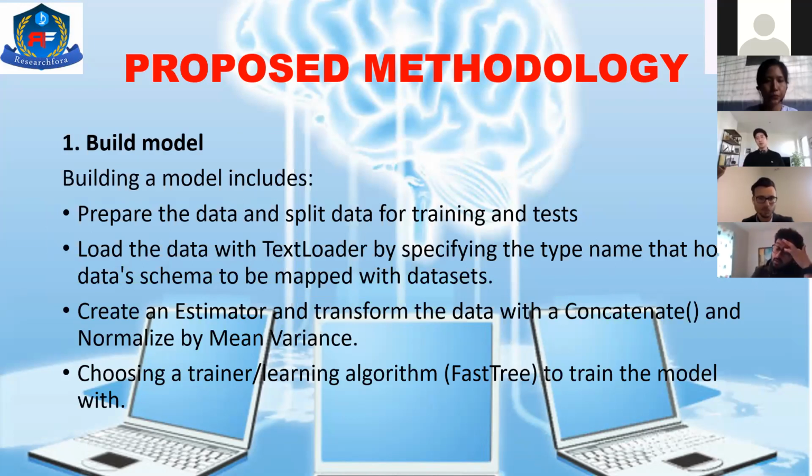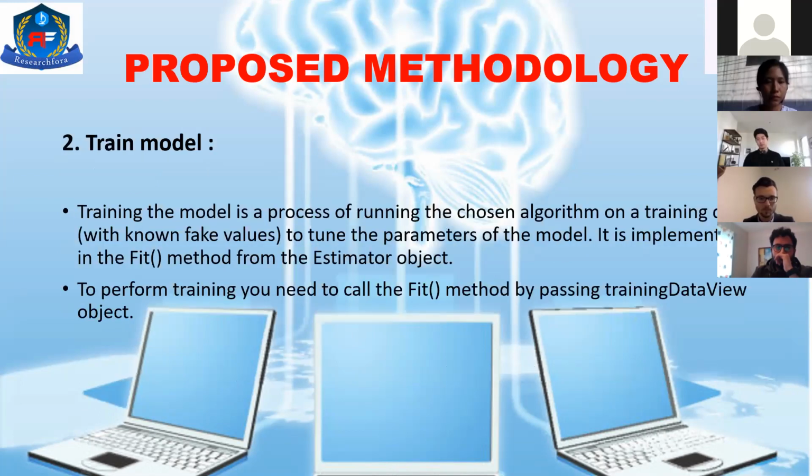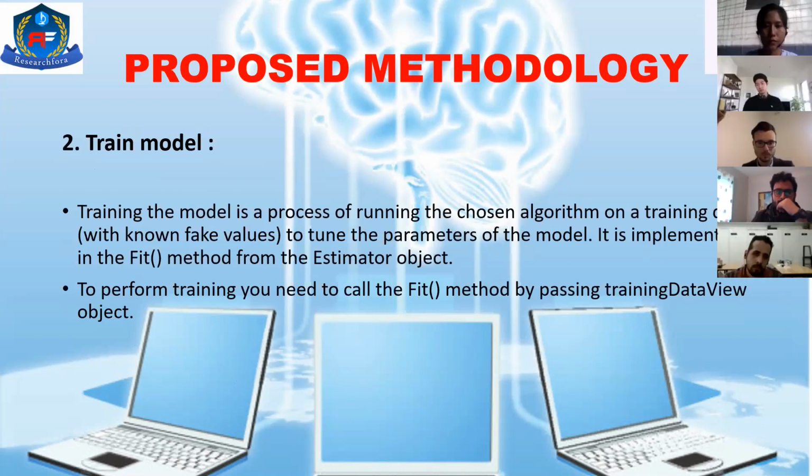Then with the estimator variable, we are going to create an estimator using the feature column. And then we are going to transform this data into normalized form by using the mean variance. Then we are going to train or learn this algorithm using FastTree. Once we have trained the model, we will immediately get to know which algorithm has been chosen, and we will parameterize it using the model.